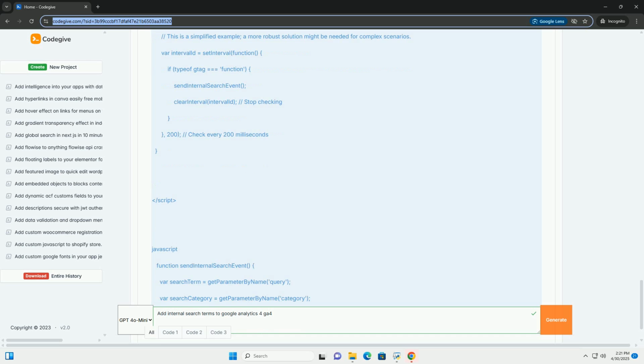Creating a GA4 event tag. 1. Log into Google Tag Manager. Go to tagmanager.google.com. 2. Select your container. Choose the container associated with your website. 3. Create a new tag.